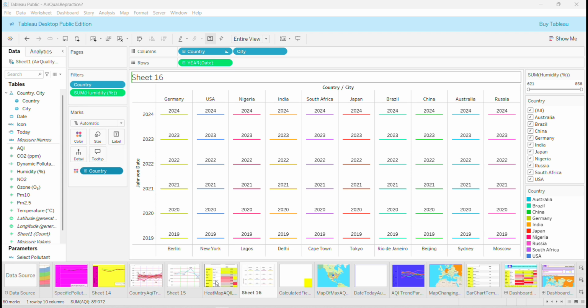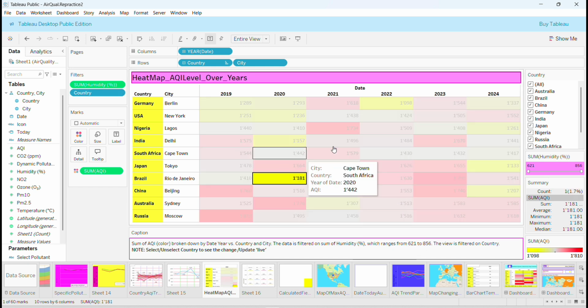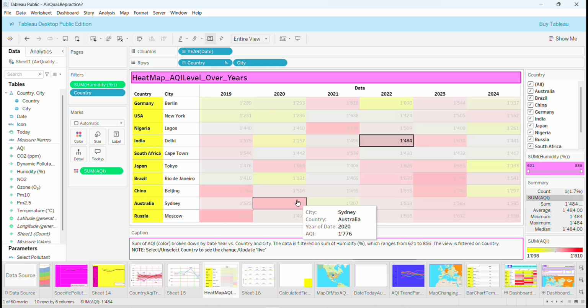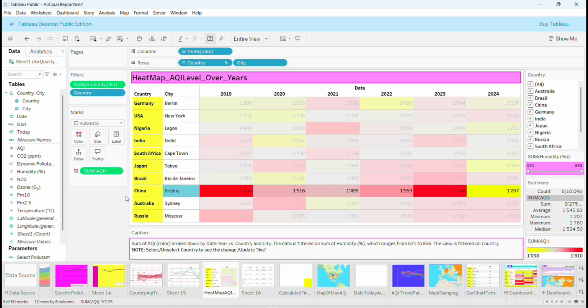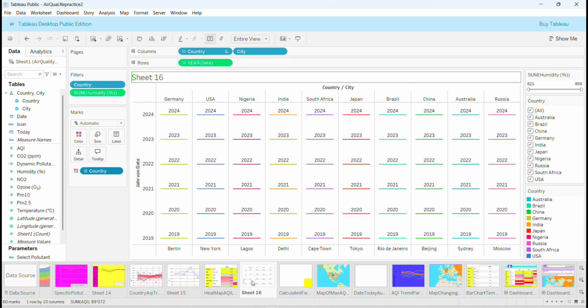Why? Because we have to go back here, and you see here we have only the Slovakia. So we are not going to do exactly the same, but the same idea, the same concept, and we want to see all the information on our table or heat map. So here we have only the year.